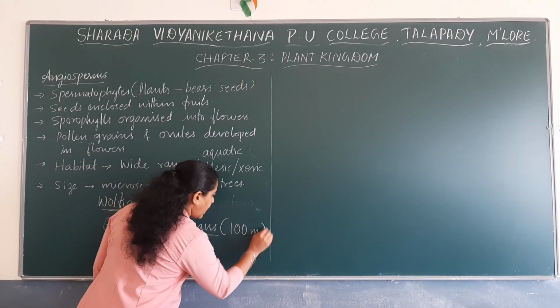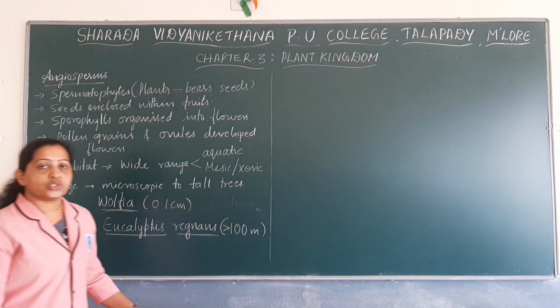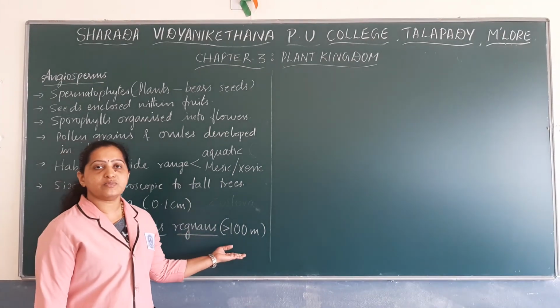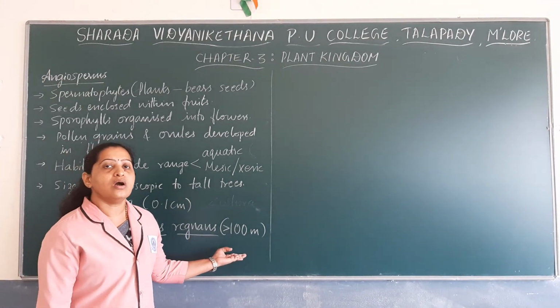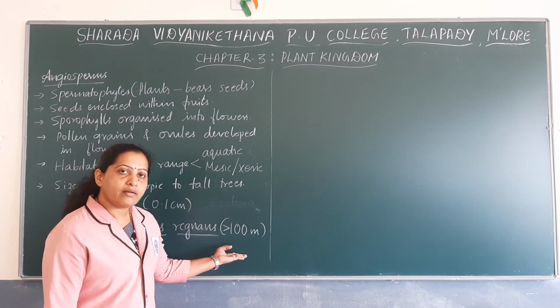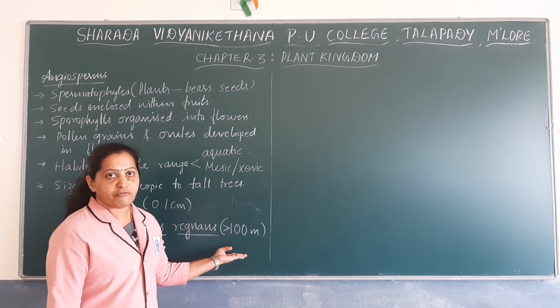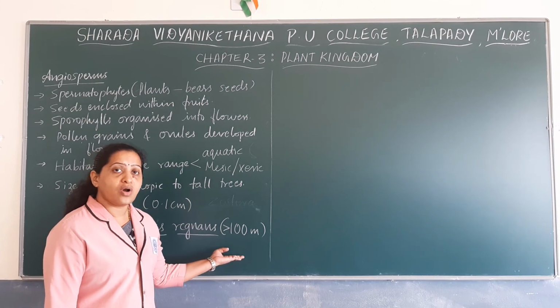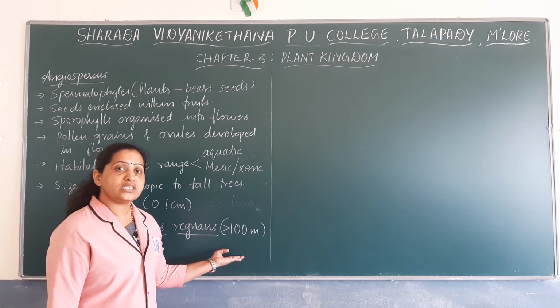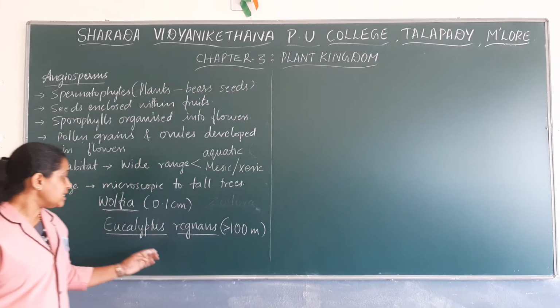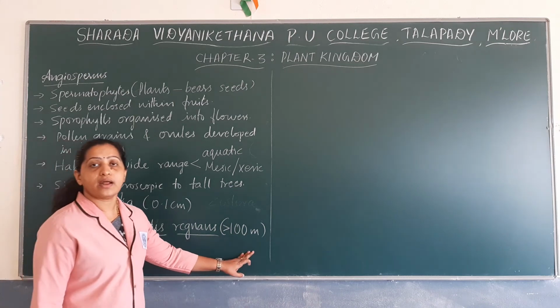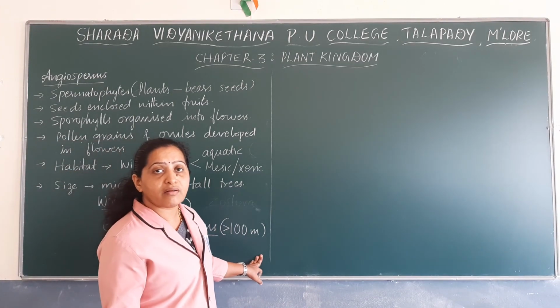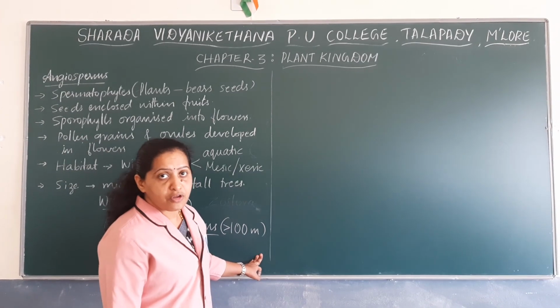More than 100 meters means in terms of feet it is almost more than 300 or 350 feet. So angiosperms also have the tallest trees which can grow up to more than 100 meters or more than 300 or 350 feet.